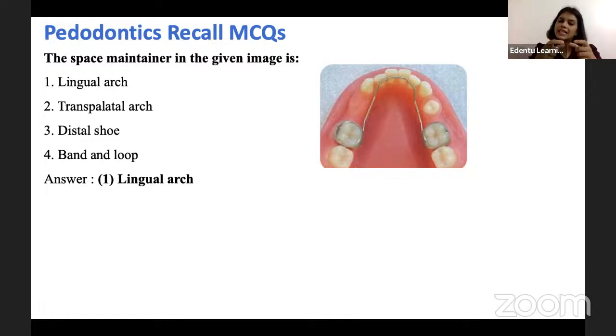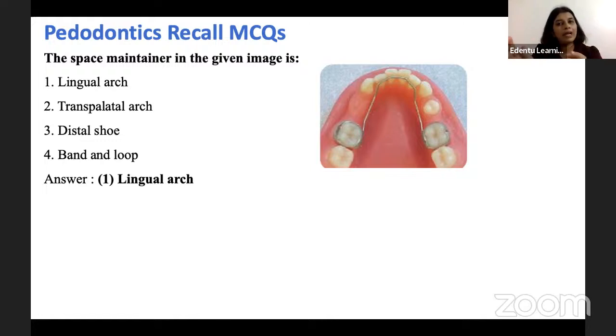Because of this slight increase in the space, in non-spaced dentition this leeway space is utilized by the molars by a process called late mesial shift to fall into a class 1 molar relationship. Understood. So this leeway space is maintained by the lingual space maintainer. That is one of the most important advantages of giving a lingual space maintainer.